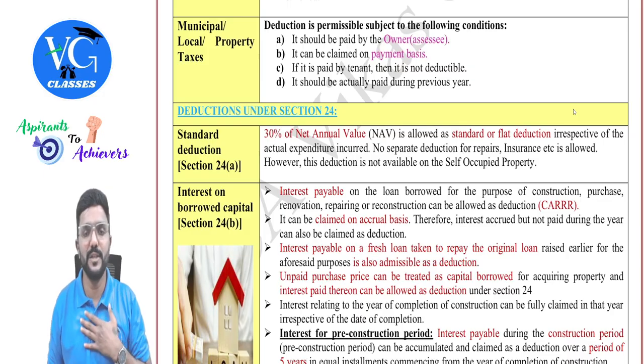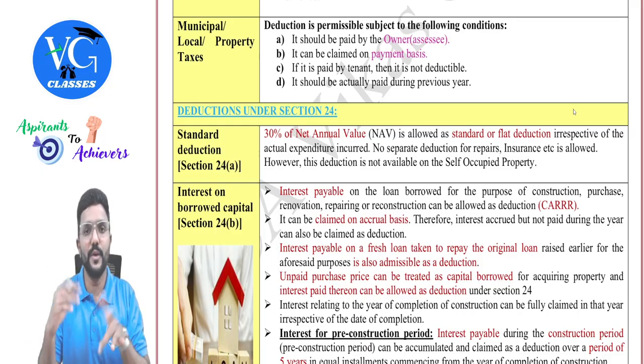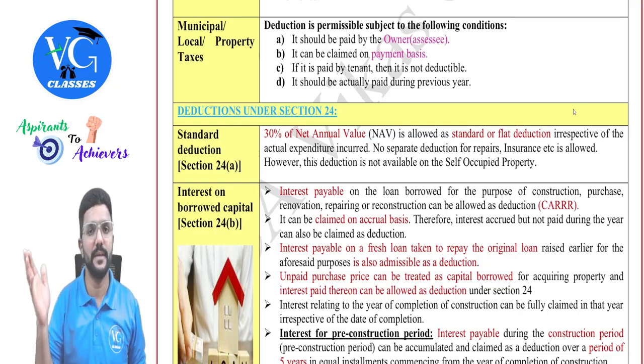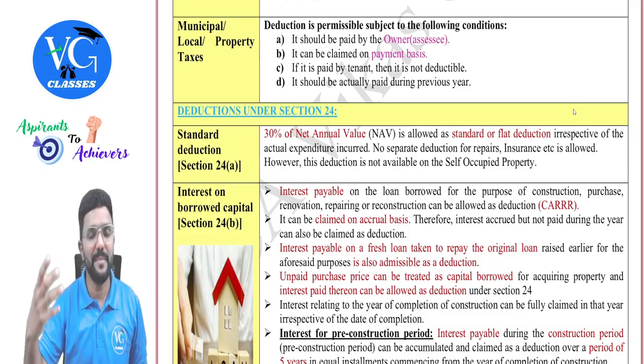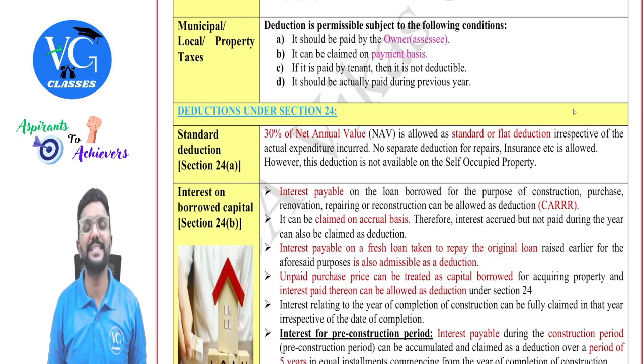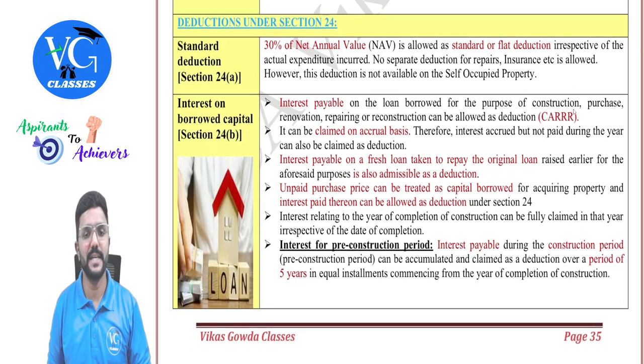Sir, what if municipal tax is not paid in the current year, but in the next year? In the next year, you can claim whatever amount is paid, including the municipal tax of the current year. So in the next year, on payment basis, whatever amount of municipal tax is paid can be claimed as deduction, guys. Yes, sir. Then deductions under section 24.